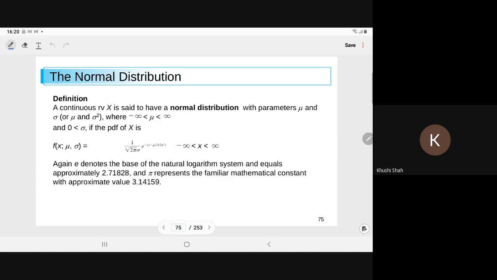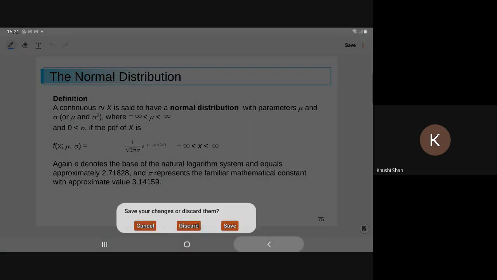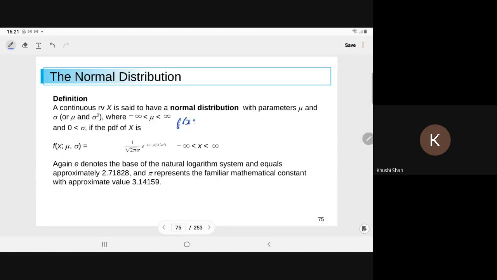A continuous random variable X is said to follow the normal distribution with parameters mu and sigma square when the PDF f of x is given by 1 upon root of 2 pi into sigma, e to the power minus (x minus mu) whole square upon 2 sigma square.